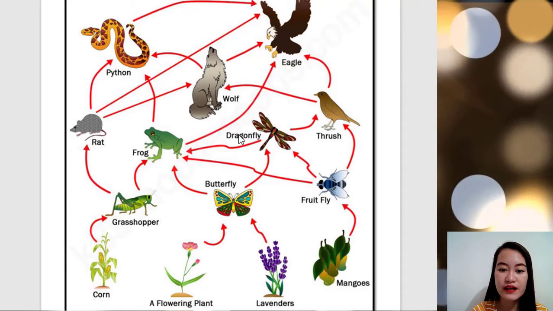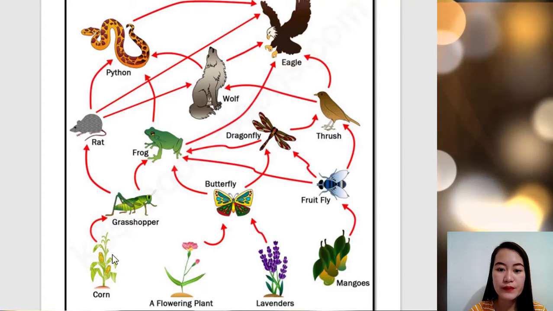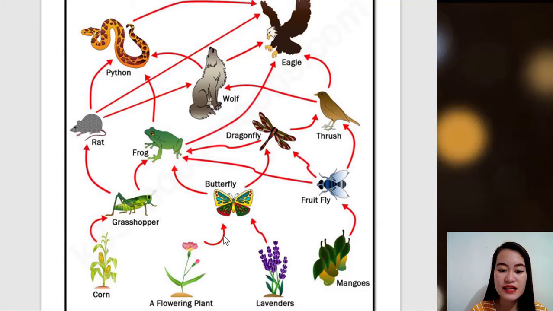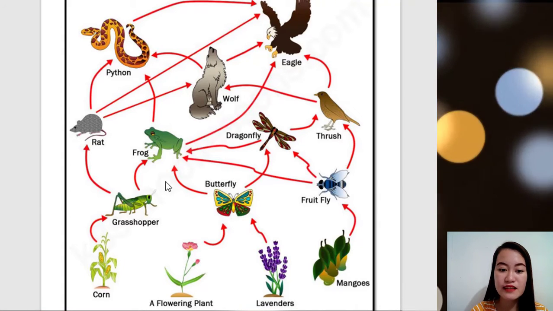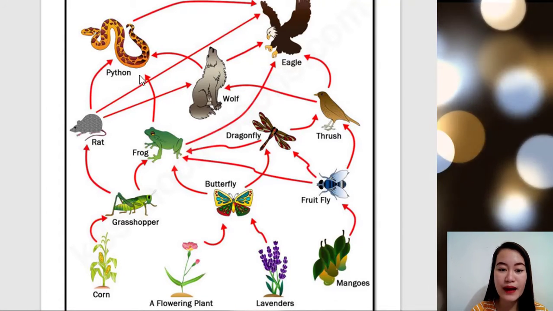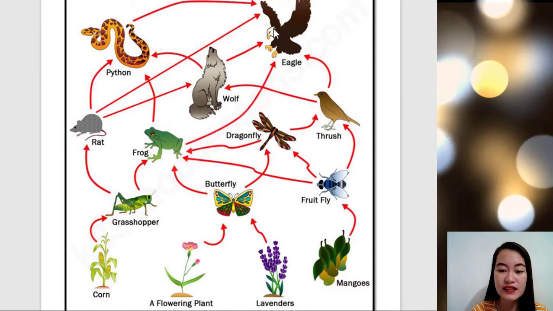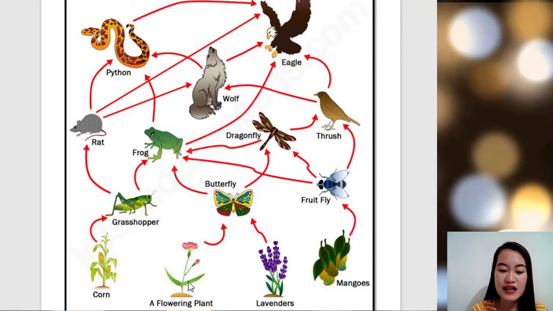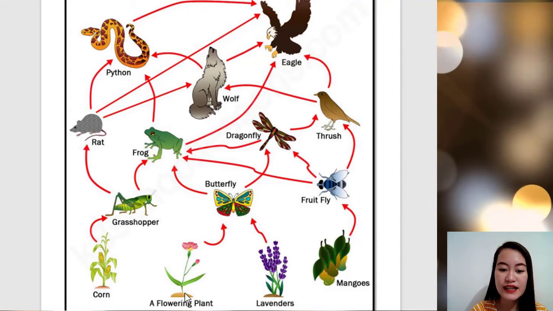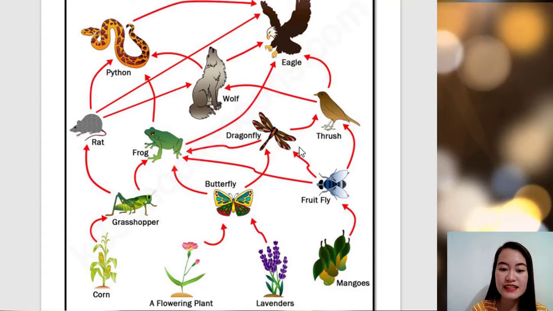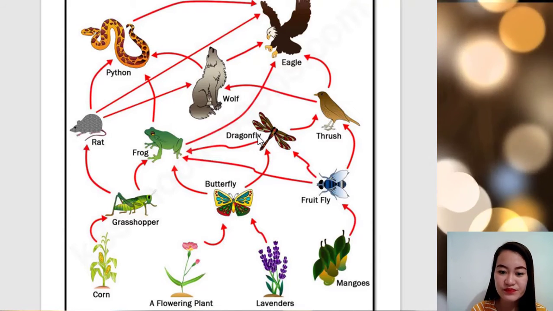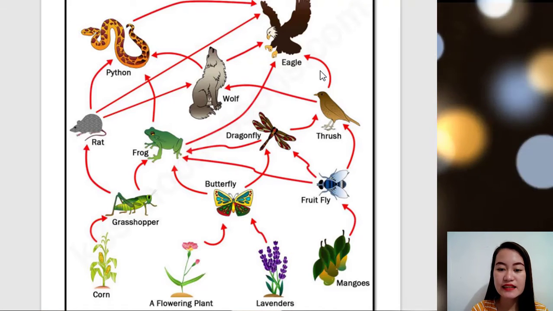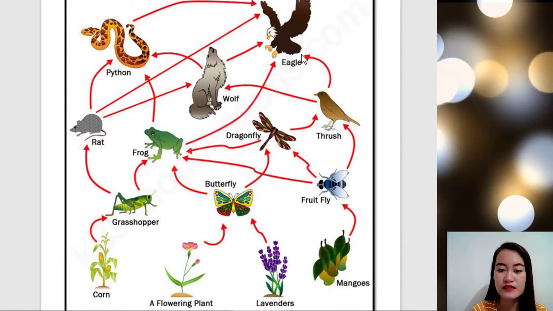Next, we have here another. We have a flowering plant. It is eaten by the butterfly, eaten by the frog, eaten by the python again, and eaten by the eagle. Next, let us go back. Flowering plant, eaten by the butterfly, eaten by the dragonfly, eaten by the thrush, this is a kind of bird, and eaten by the eagle.